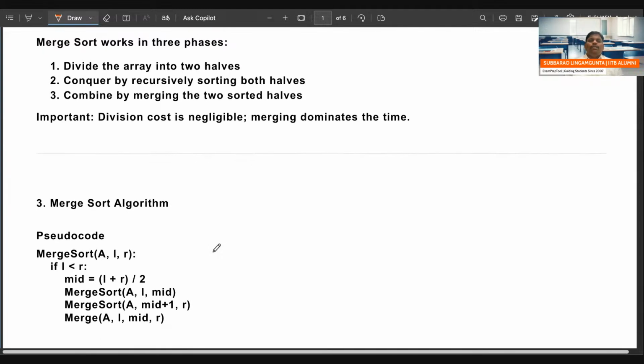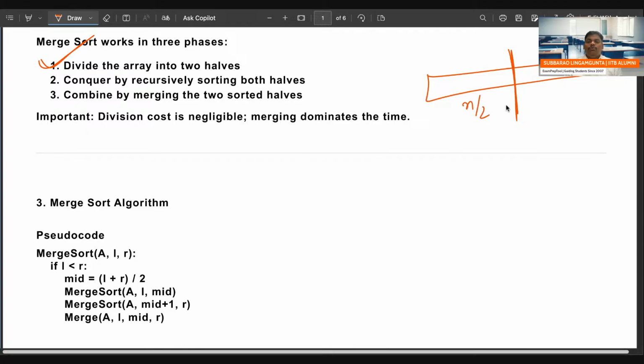Merge sort algorithm is mostly like this. First divide. You have one array containing n elements. First divide it into n by 2, n by 2. If you want to sort this entire array, you divide it into two parts. First sort this half, next sort the other half.